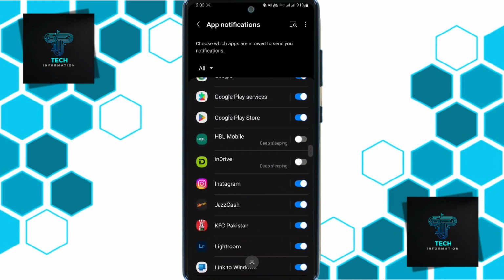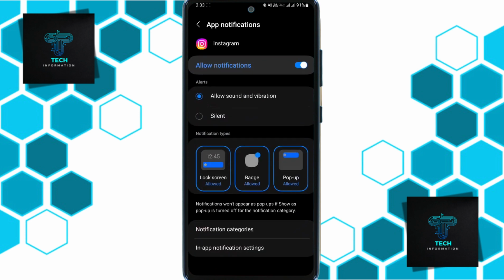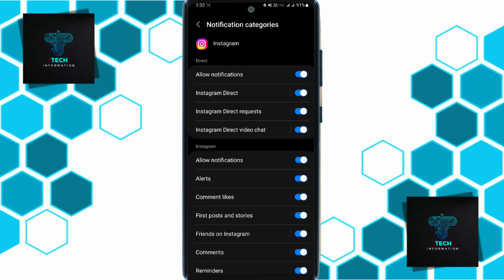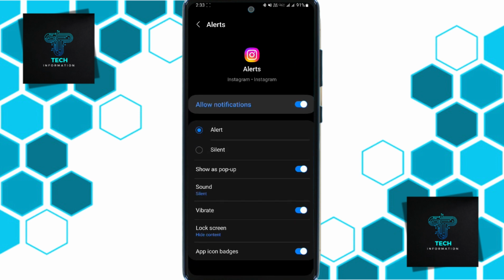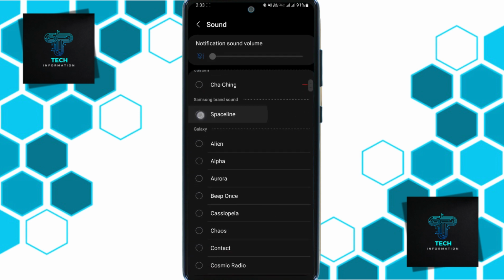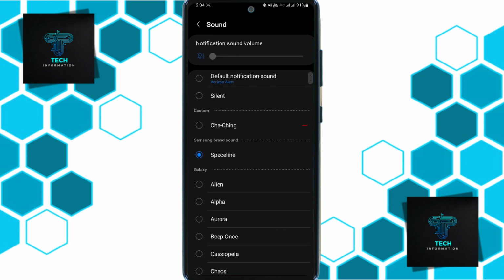Choose another app. Let's see Instagram. Notification categories. Alerts. It is silent, but I'll choose a sound, and that's it. You can do it to any app.